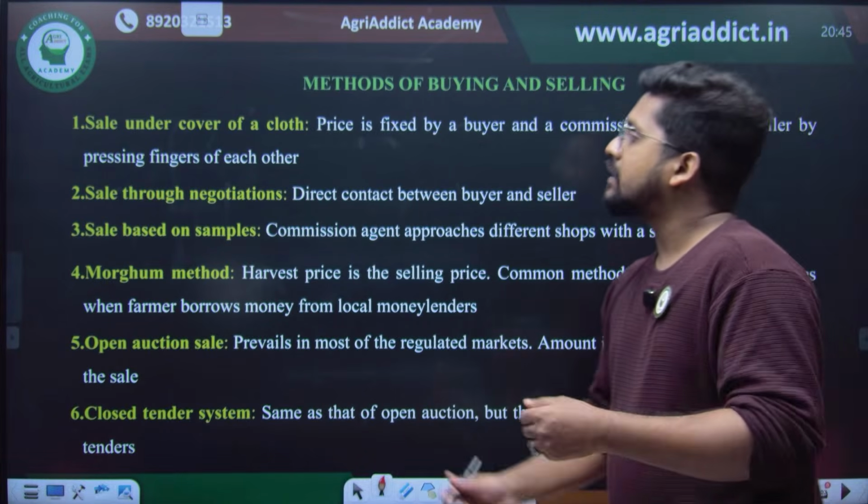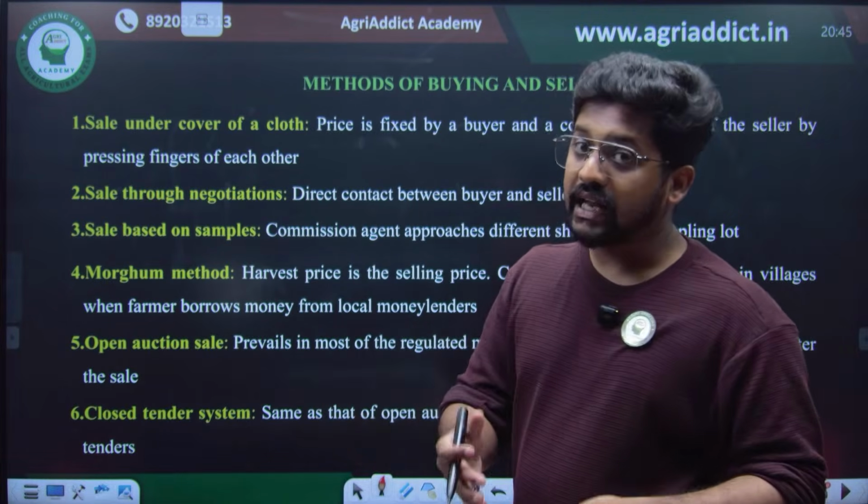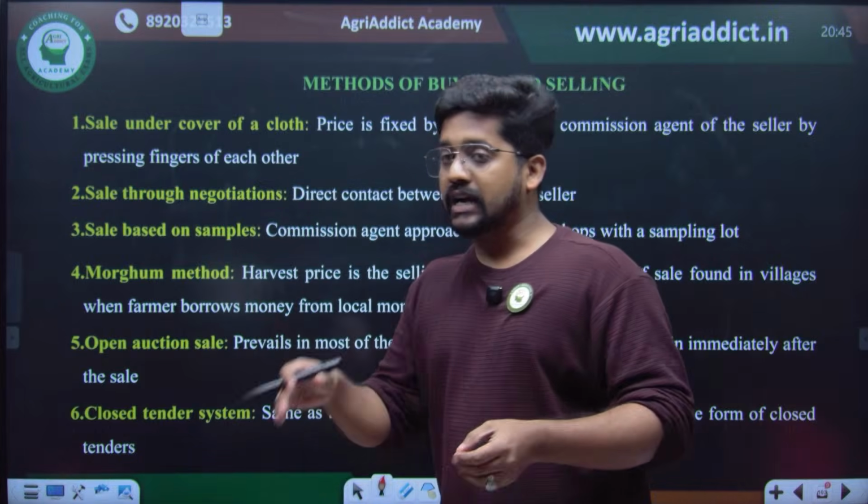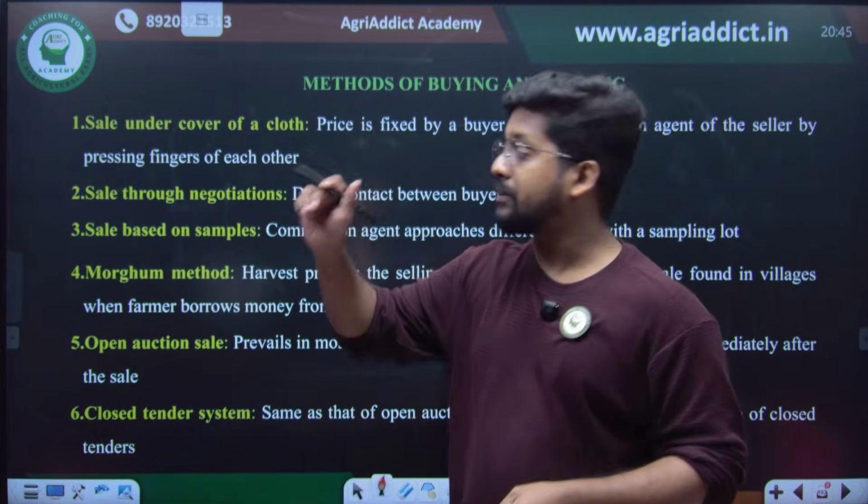And there are different methods of buying and selling in the market. The first one is sale under cover of a cloth. This is also known as the Hatha method.